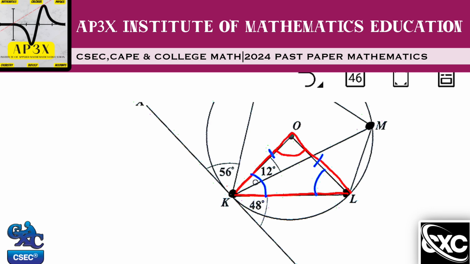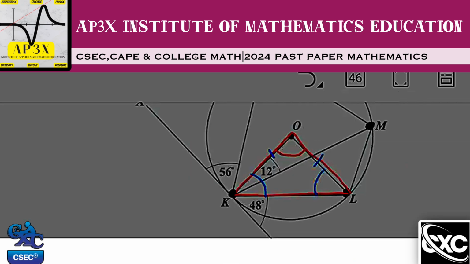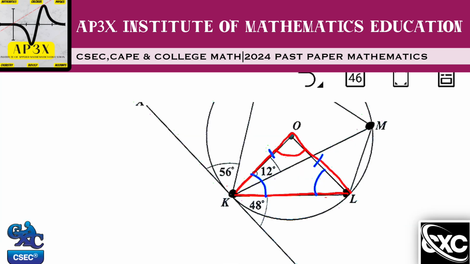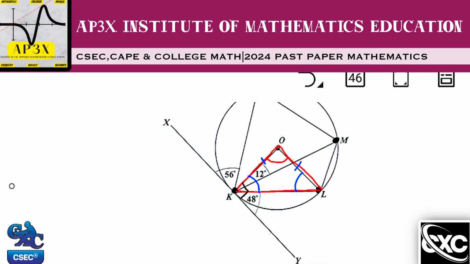Now, how can I find this angle? If you look carefully, you will realize that since OK, the radius, connects to the tangent, a radius is drawn perpendicular to a tangent, which makes this angle here 90 degrees. So if the angle that we're looking for combines with 48 to give us 90, then the angle we're looking for is 90 minus 48.